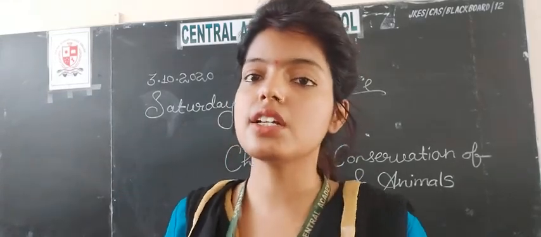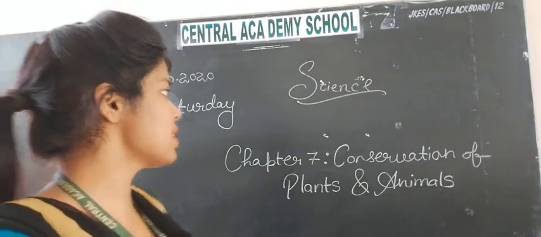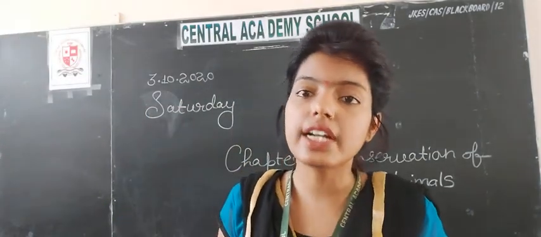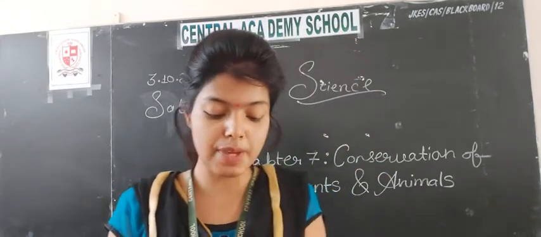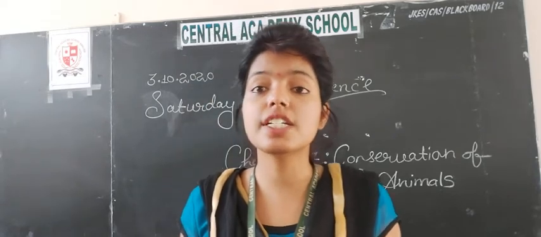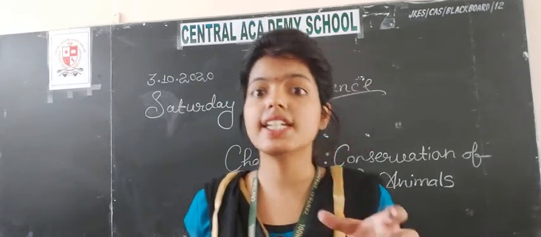I am your science teacher and today we will continue this chapter number 7, conservation of plants and animals. More than half the chapter we have already completed. Now today we will start from page number 106. Extinct and endangered species. Beta, what is an extinct species?